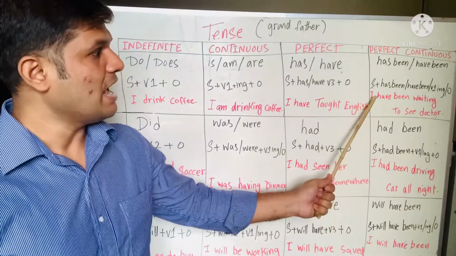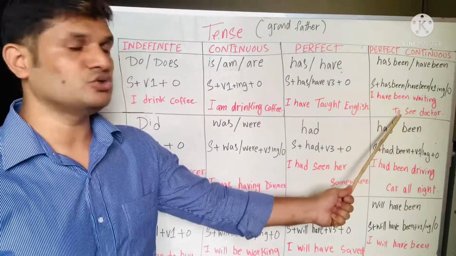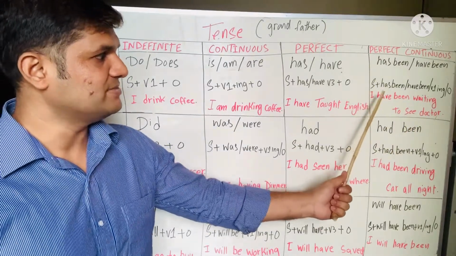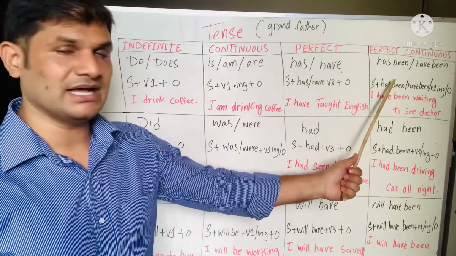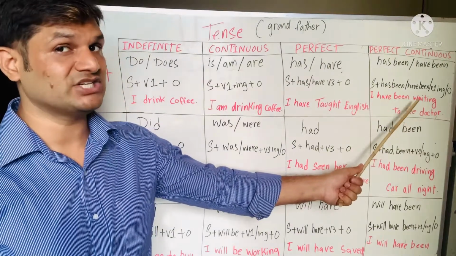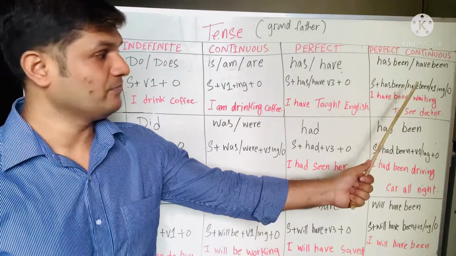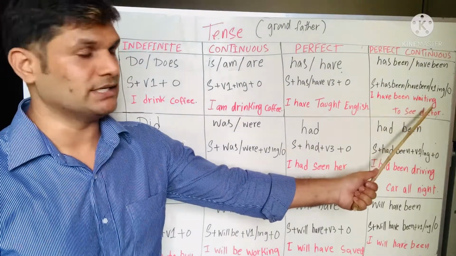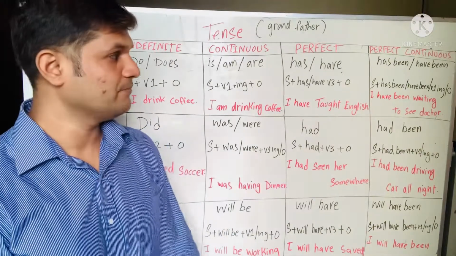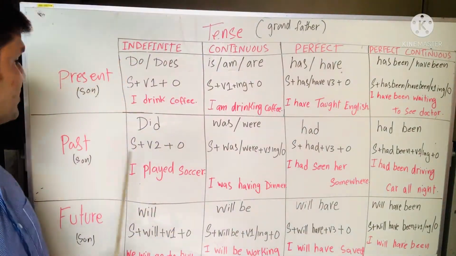Let's see: I have been waiting to see a doctor. So you can see I is a subject, have been is a helping verb, wait is the verb first form plus ing, waiting to see a doctor. Doctor is an object.